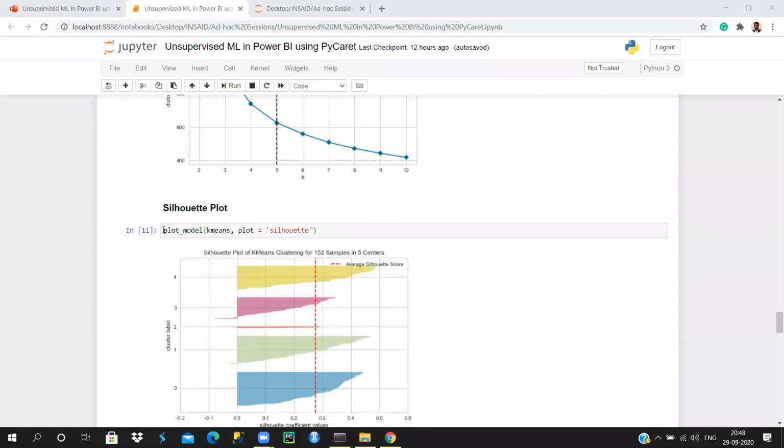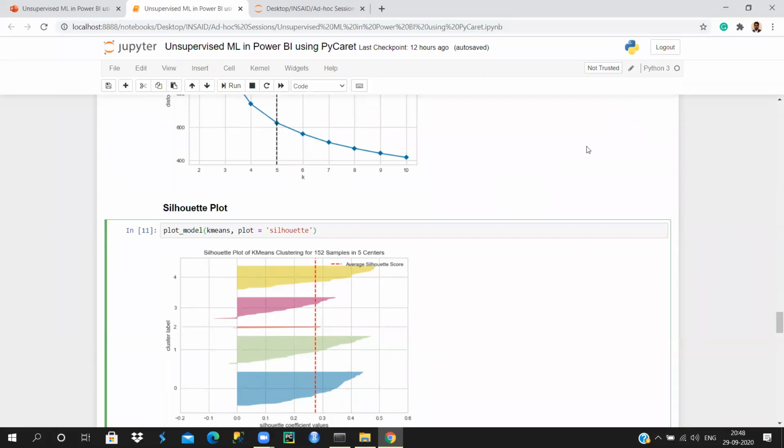Yeah, simple. You just need to use this function called plot model, and you give your model which you trained, and plot is equal to silhouette. See how there's no need to remember the code, or search for code. It's just very simple code that you can put in and start working with. Yeah, it's so simple, it's criminal.